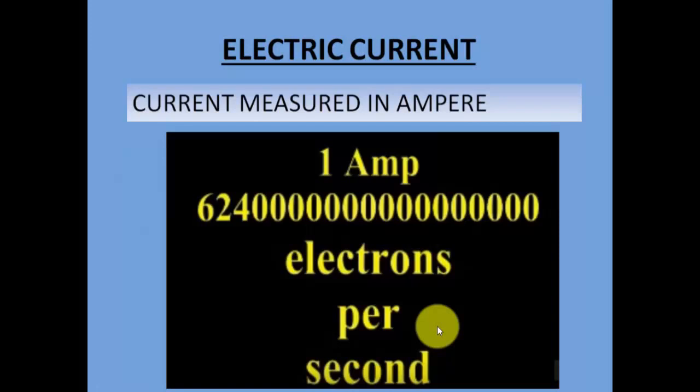Yes, there is a difference between voltage and ampere. Voltage is the rate of flow, but ampere is the number of electrons flowing. And how many electrons will flow in 1 ampere? These many electrons. Such a large number of electrons per second will flow in 1 ampere of current.